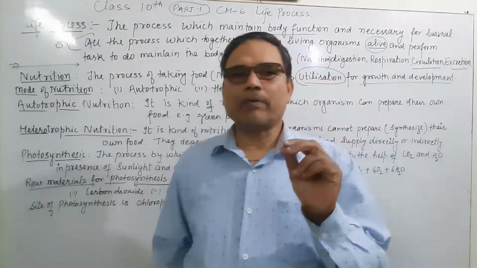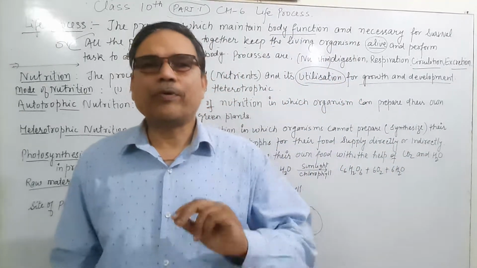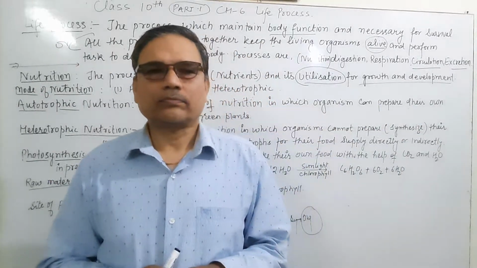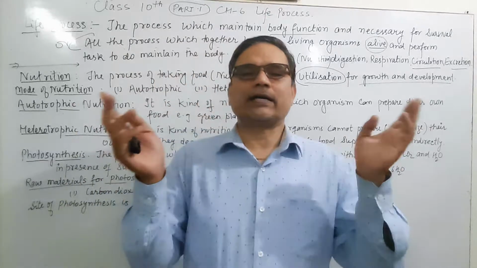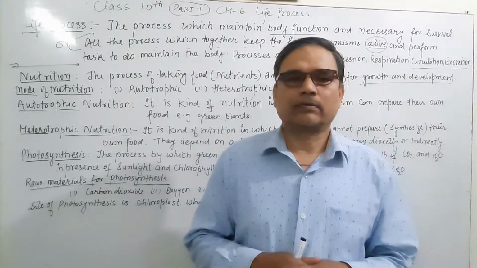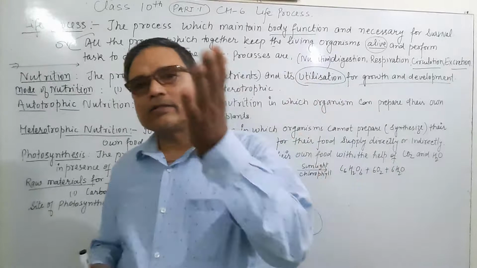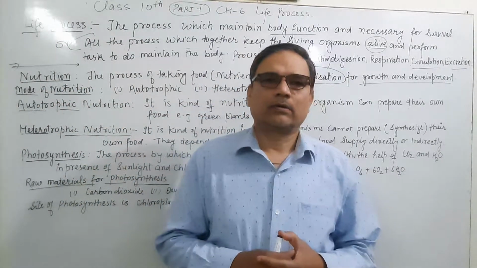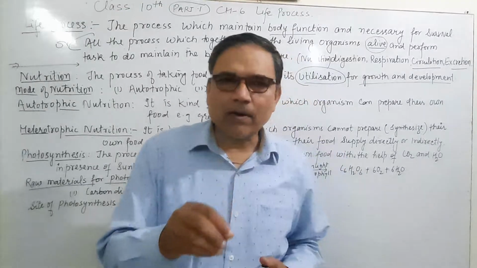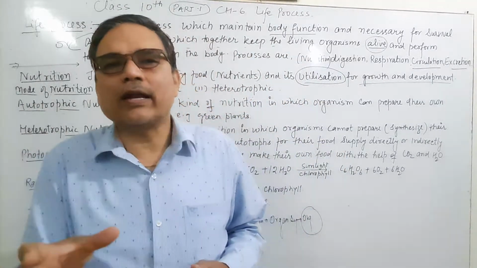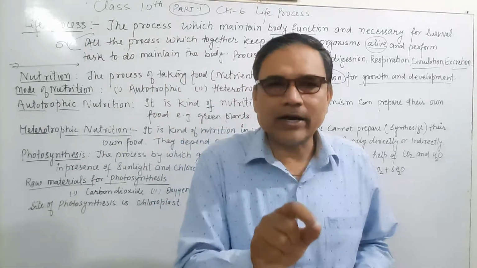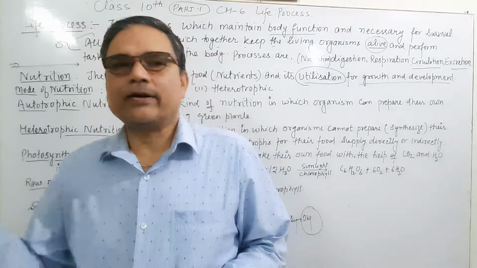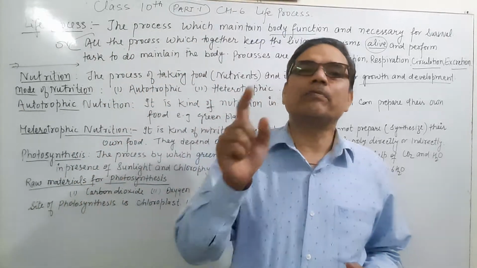The carbon dioxide which is required to prepare food we get from the environment, from the air, and that carbon dioxide is converted into carbohydrates. If the percentage of carbon dioxide is less, then less carbohydrate will form. It means carbon dioxide is reduced into carbohydrate.